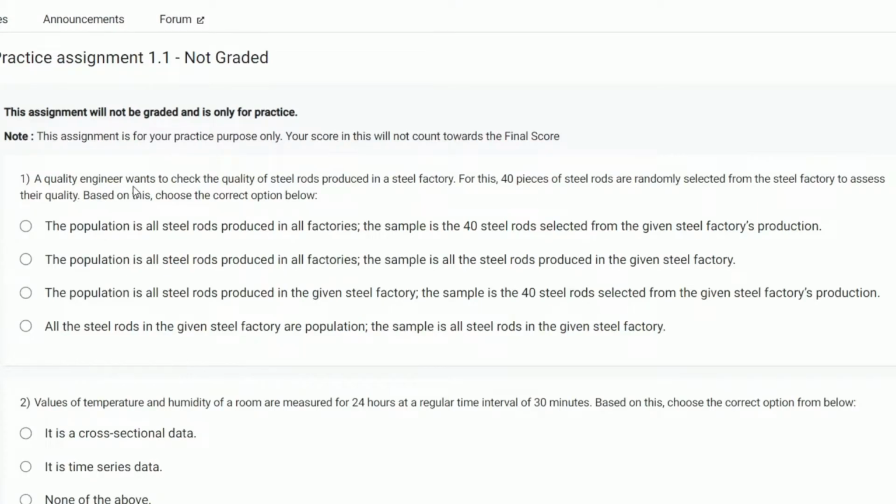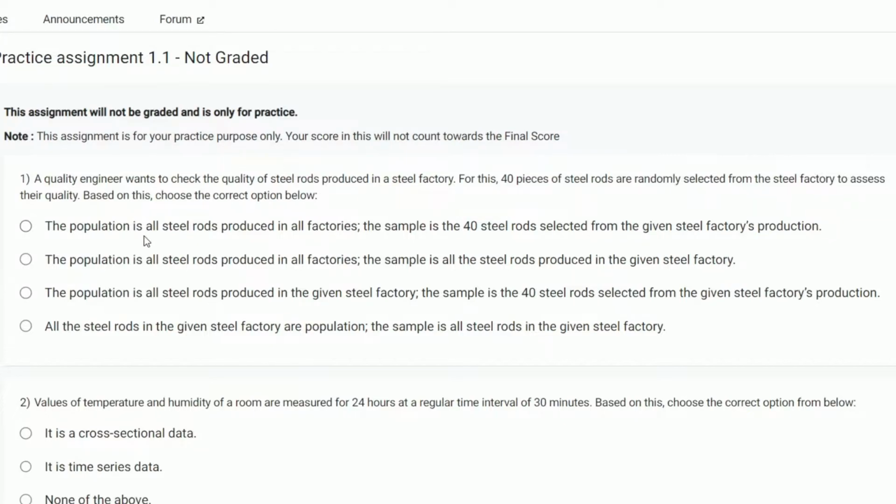A quality engineer wants to check the quality of steel rods produced in a steel factory. For this, 40 pieces of steel rods are randomly selected from the steel factory to assess their quality. Based on this, choose the correct option below.